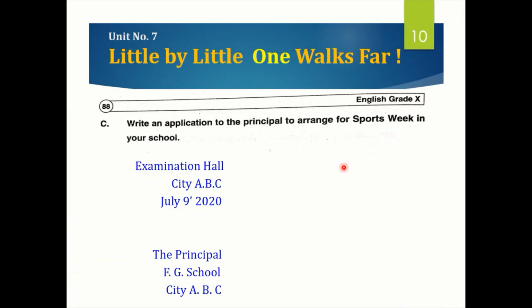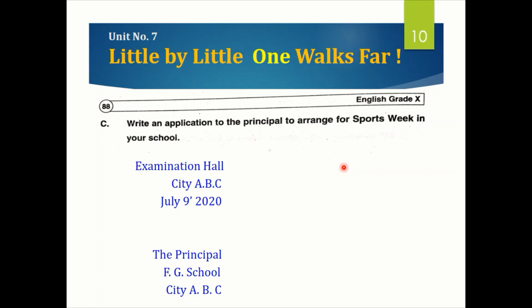Now beta, come to the C exercise of your lesson. This is: write an application to the principal to arrange a sports week in your school. As you know, our lesson, unit number 7, "Little by little one walks far", had as its main theme the importance of co-curricular activities and games and sports.